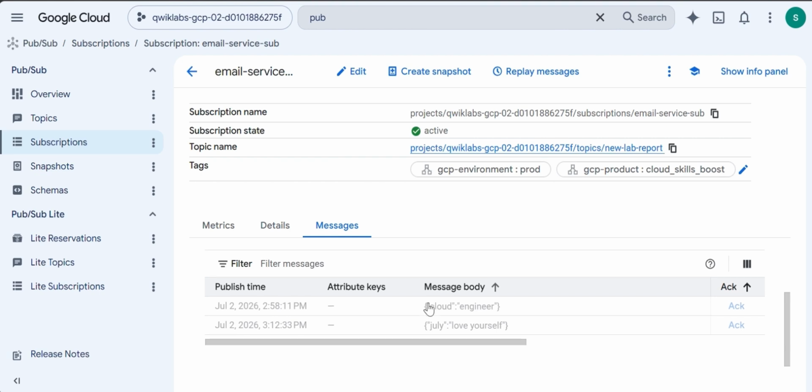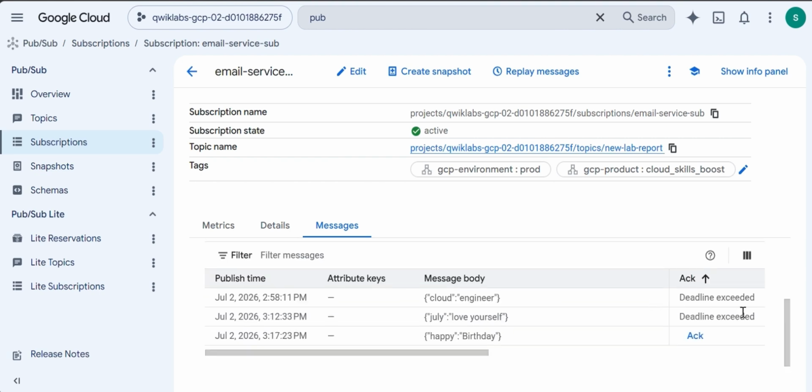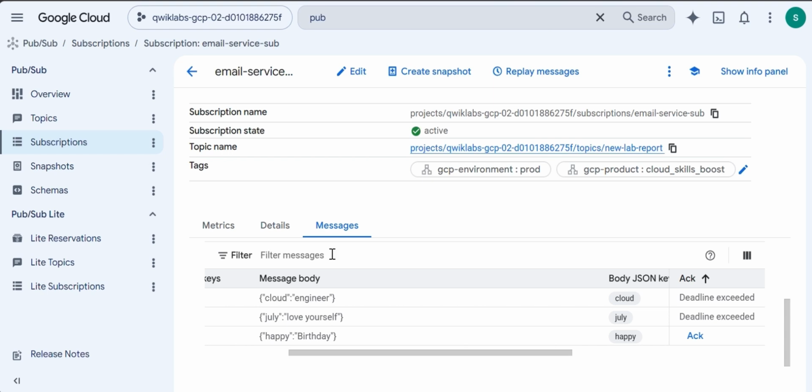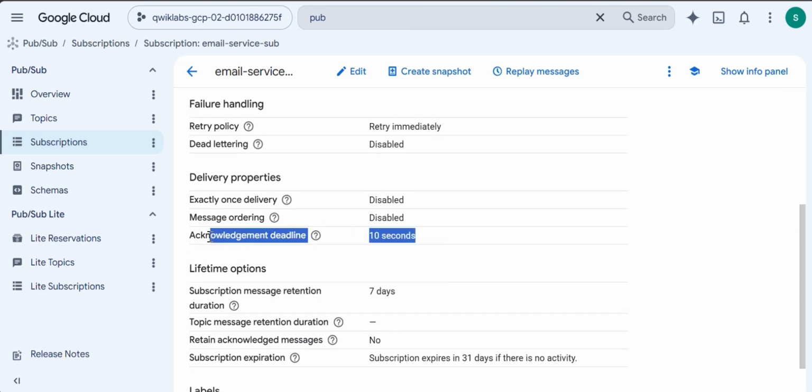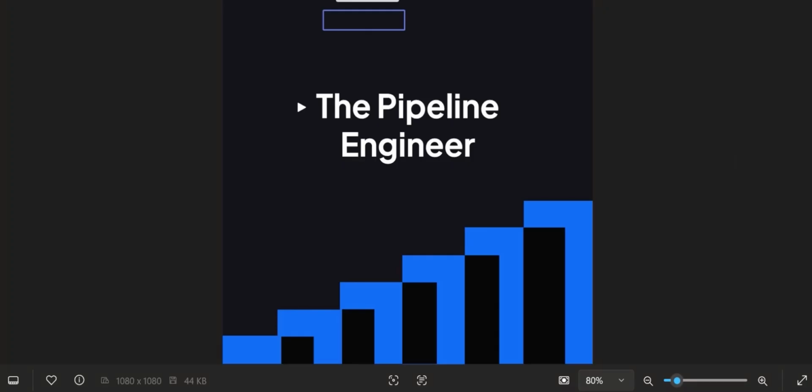That means if we acknowledge within the deadline time, only then the message will be acknowledged and will not come up. So what is the deadline time here? It's 10 seconds. So within the 10 seconds you need to acknowledge, otherwise it will come again and again.